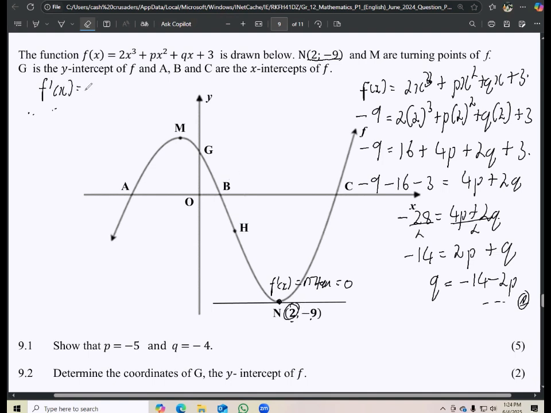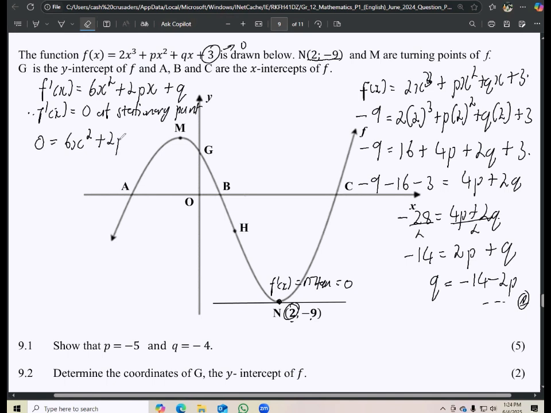So f prime x is equal to what? This, when we derive it, becomes 6x squared. This, when we derive it, becomes 2px, and then this, when we derive it, just becomes q. Now 3 is a constant, which means the derivative is just 0. Now remember, f prime x is equal to 0 at a stationary point or turning point. So we know that f prime x is always equal to 0 at the stationary point. So we put 0 here: 6x squared plus 2px, and then plus q.